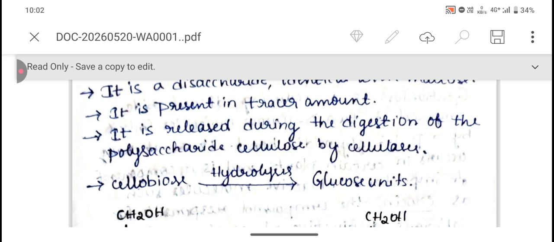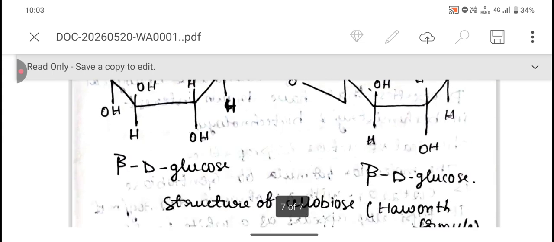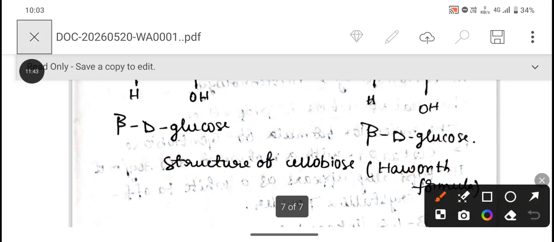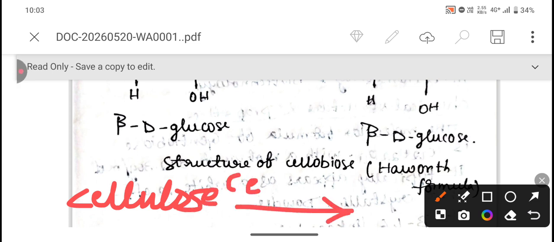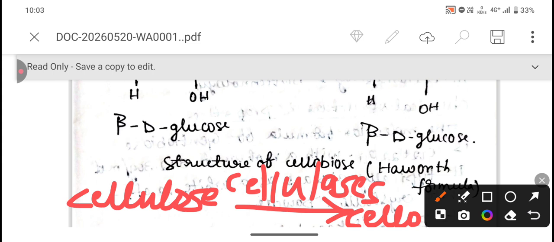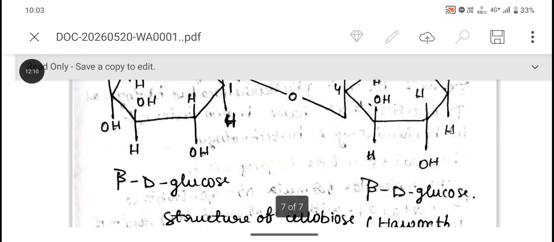So it is released during the digestion of the polysaccharide cellulose by cellulases. It can be released by the hydrolysis of cellulose by the action of the cellulases enzyme. Like this is the cellulose, which is again a polysaccharide. Upon hydrolysis by the enzyme known as cellulases, it will give cellobiose. So this is the structure of cellobiose.